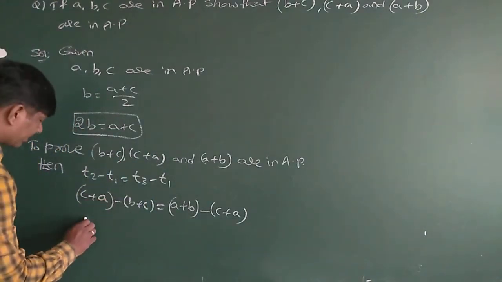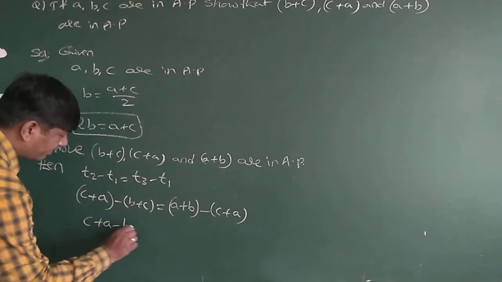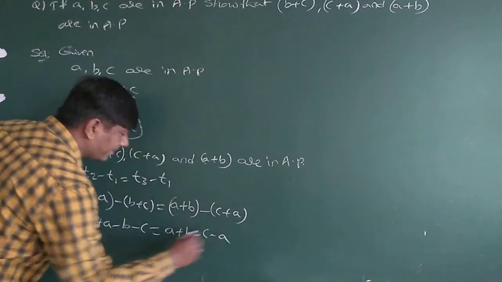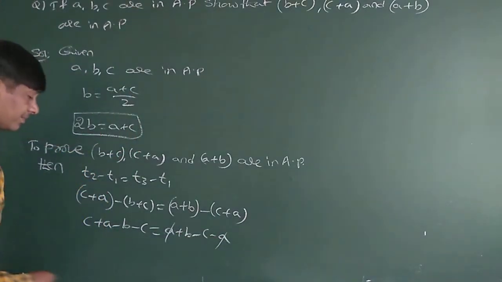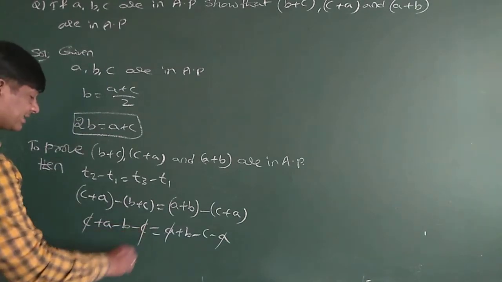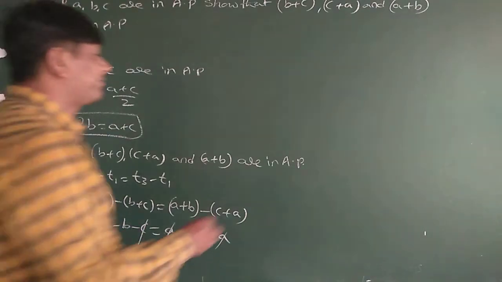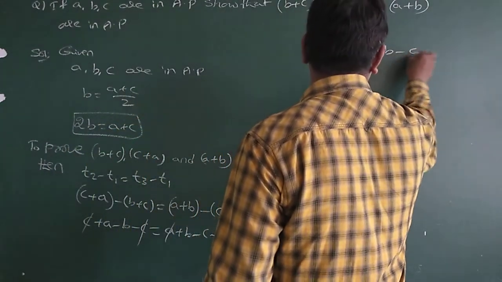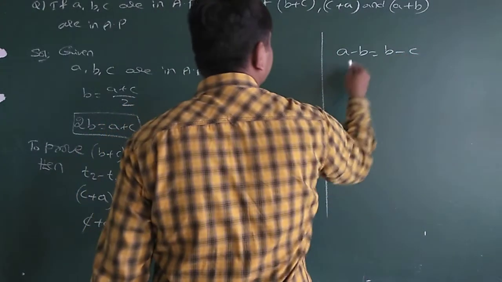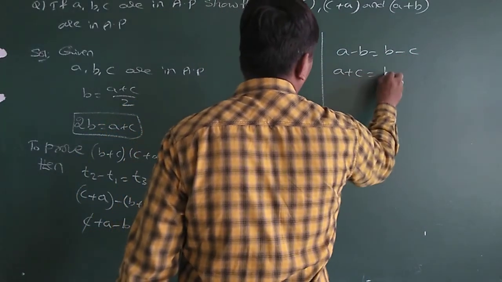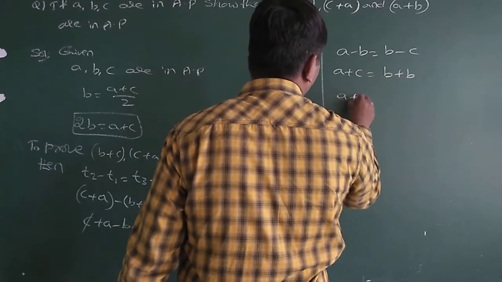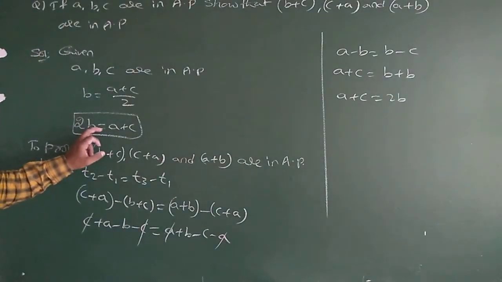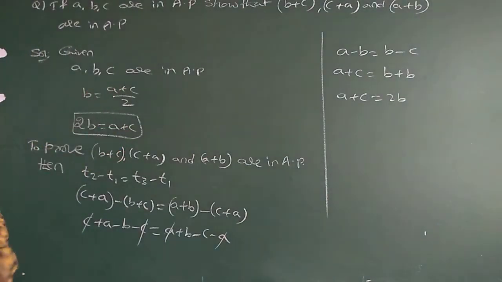So open the brackets here. C plus A minus B minus C is equal to A plus B minus C minus A. Here A cancelled. Here C gets cancelled. Now what is left over here? A minus B is equal to B minus C. Now see this addition. A plus C is equal to B plus B. That is A plus C is equal to 2B. That means A, B, C are in AP, no?